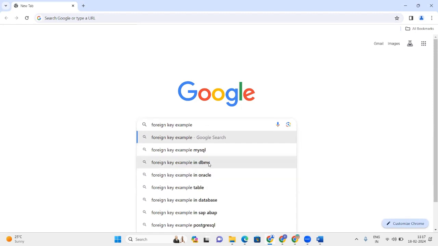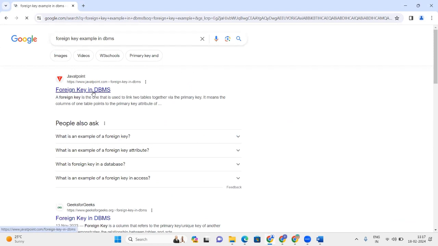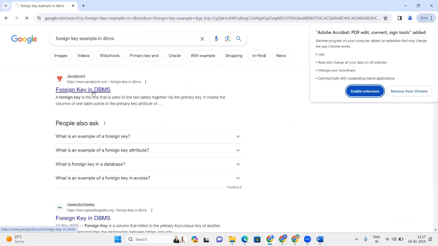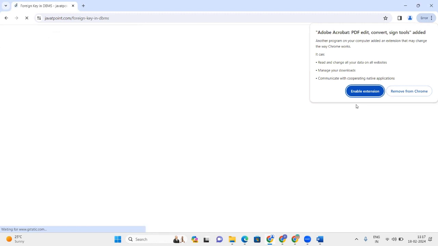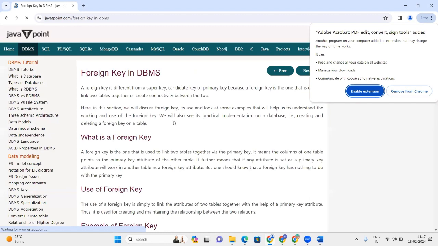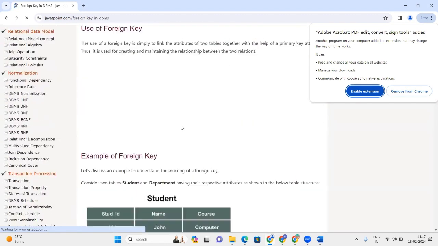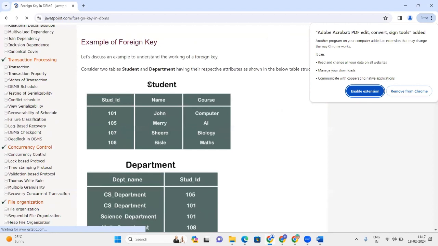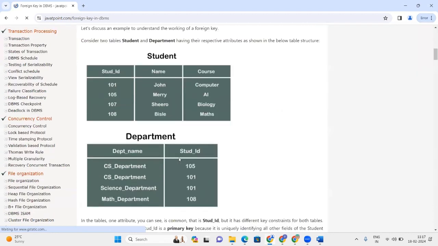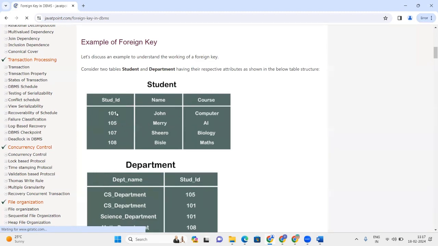If I open this, you can see an example of a foreign key. There are two tables, student and department. Here student ID is the primary key. As I was mentioning, the primary key uniquely identifies each record in the table. 101 uniquely identifies this particular record, and 105 uniquely identifies this record.